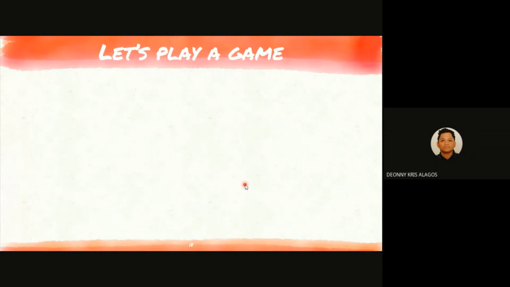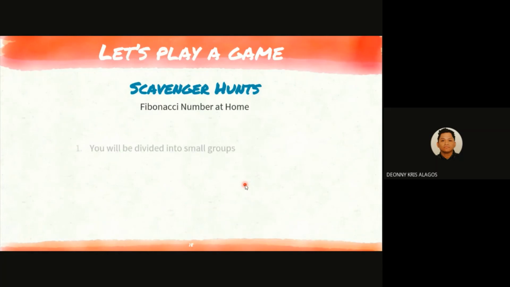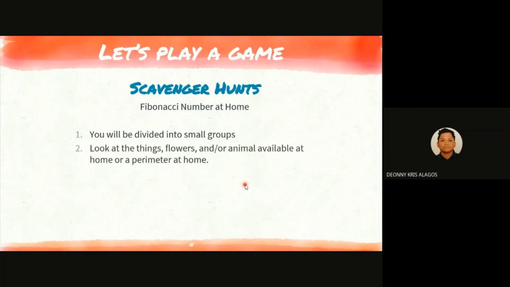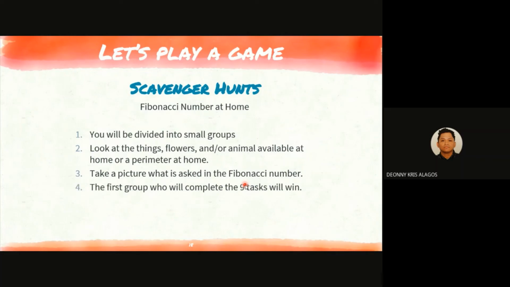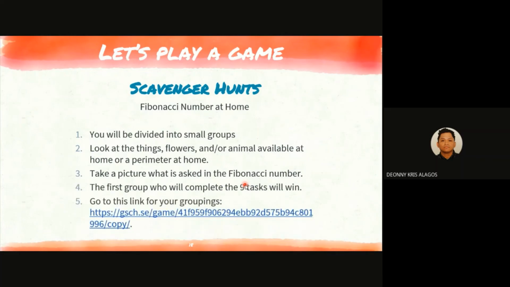Now, let's play a game, Scavenger Hunt, with the title Fibonacci Numbers at Home. You will be divided into small groups. Look at the things, flowers, and or animals available at home or around the perimeter of your home. Take a picture of what is asked in the Fibonacci number. The first group who completes the task will win. Go to this link for your groupings.